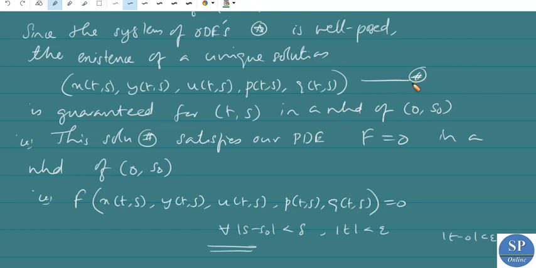Now we have to prove the second part, that is, we have to prove that this parametric representation of the solution defines a smooth integral surface u equal to u of x, y. That is, we have to convert this t and s into the variables x and y, so that we can express u as a function of x and y.